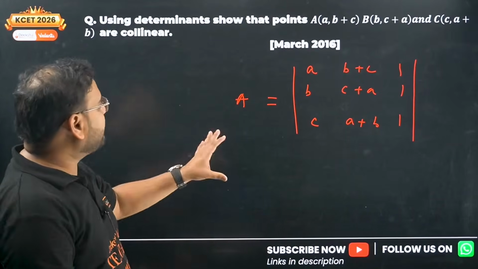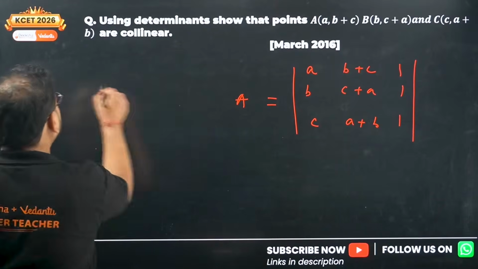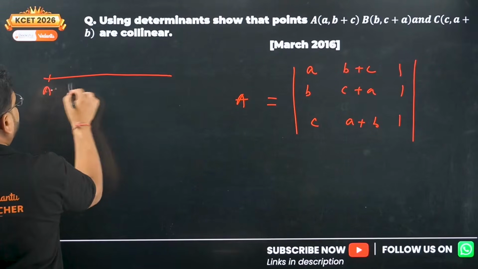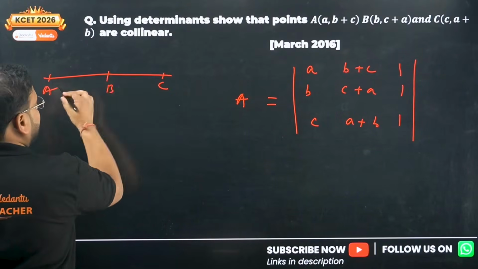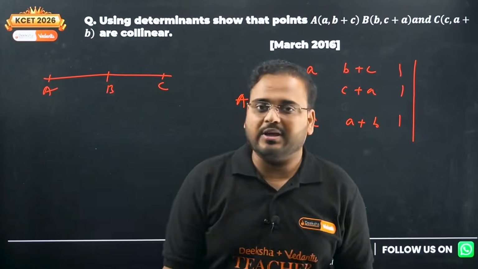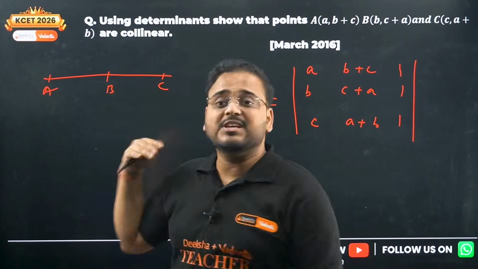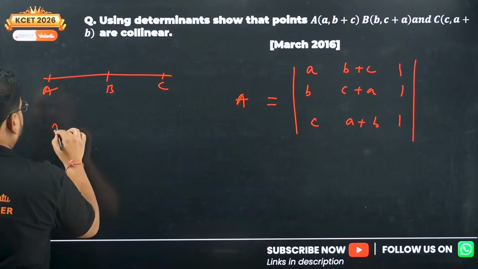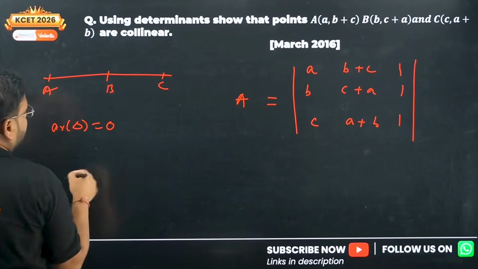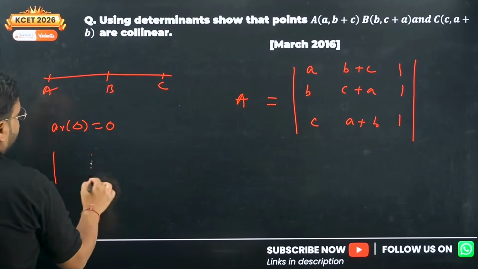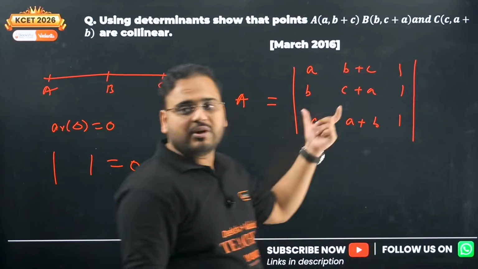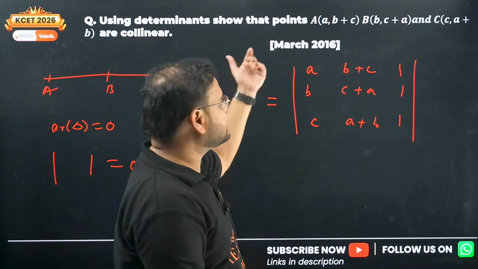Now for them to be collinear, what should happen? What is the meaning of this? It means the points A, B and C lie on the same line. They're collinear, so the area of the triangle has to be 0. Basically the determinant value of this should be equal to 0. Once we prove this is 0, our result is complete.